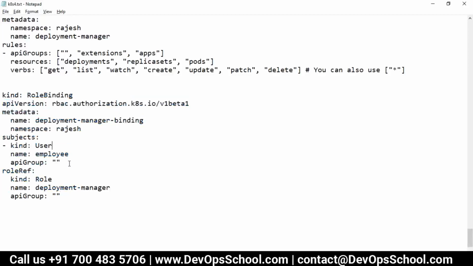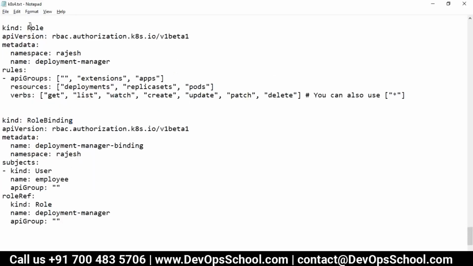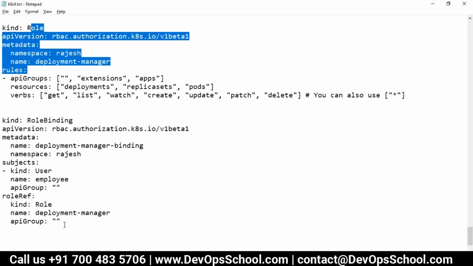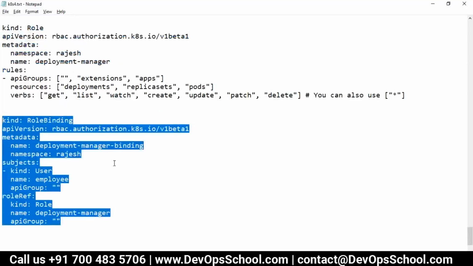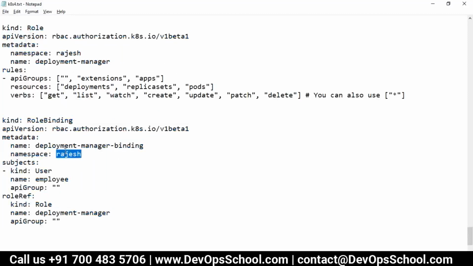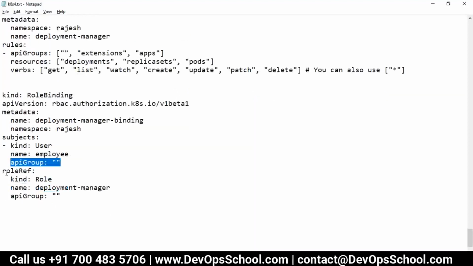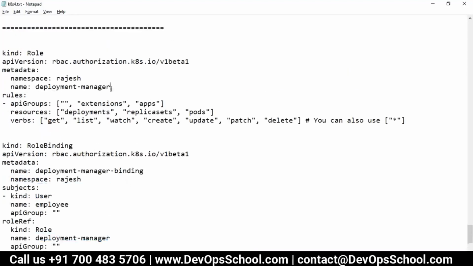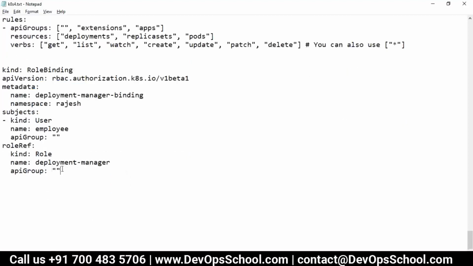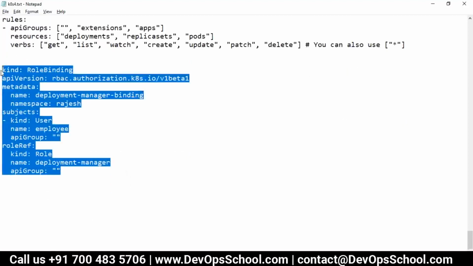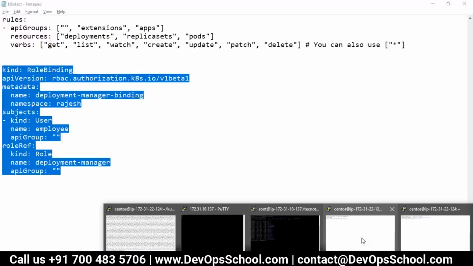Yeah. So here now the role binding we are doing means adding this particular user employee to this role. This is done by role binding. So now for the role binding, of course, which namespace? Rajesh namespace. Whether you want to add a user or group, so kind is equal to user, name of the user, API group, everything we specify, and then which role definition. So here the role definition is deployment manager, which you have to specify from here, and then API group again. So this is the role binding you are doing.